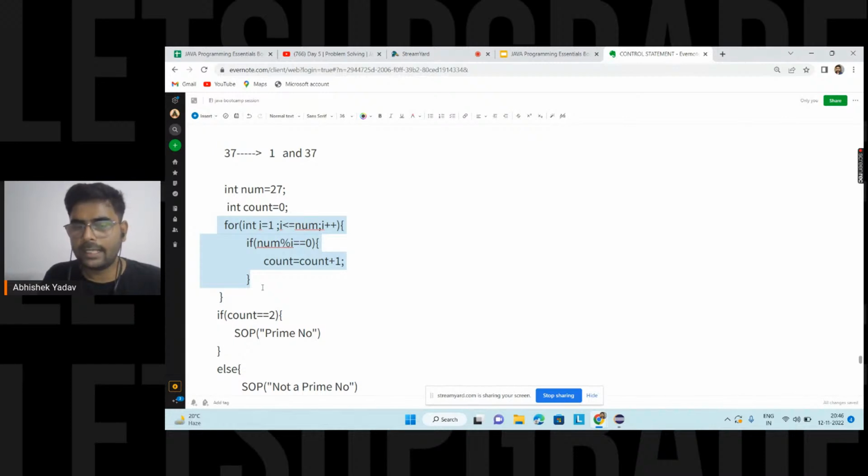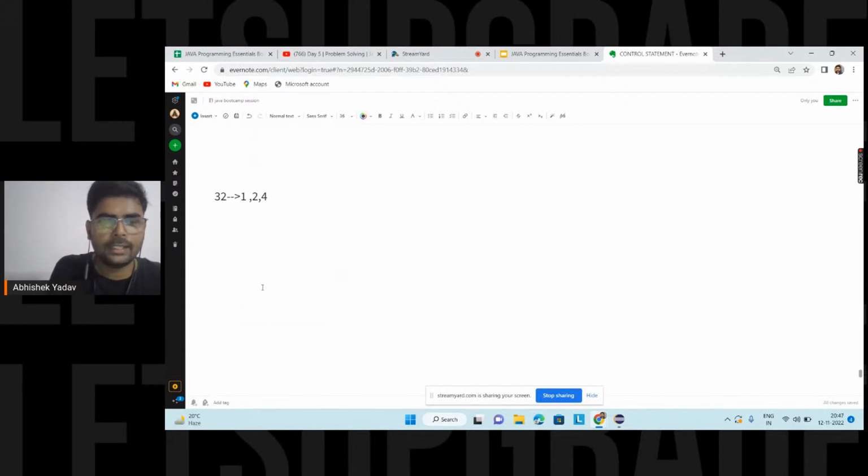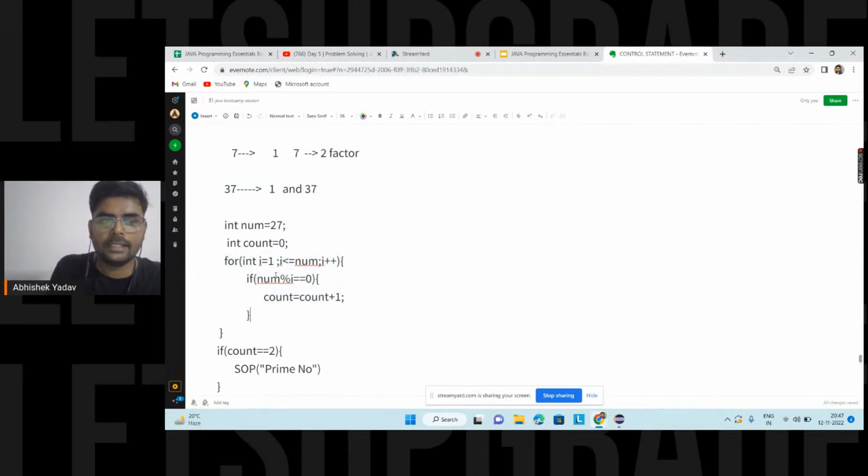The question is clear, right, everyone? We have n equal to 10 to the power 9, and I have to check whether 10 to the power 9 is a prime number or not. Then how many times will the body of the for loop get executed? That is the number of iterations. So here Tech is correct. He is saying that since it starts from 1 and goes till num, if the value of num is 10 to the power 9, then the body of the for loop will execute 10 to the power 9 times.